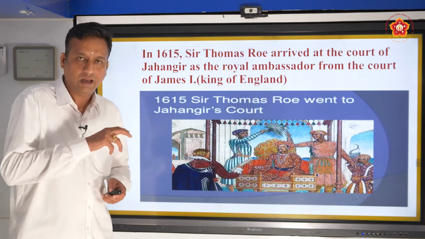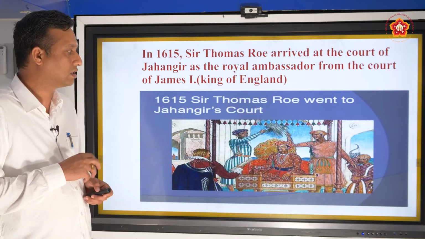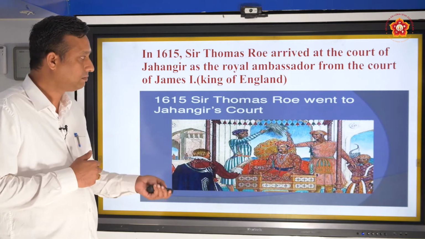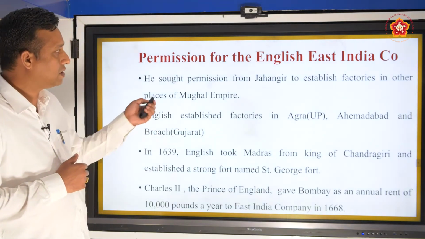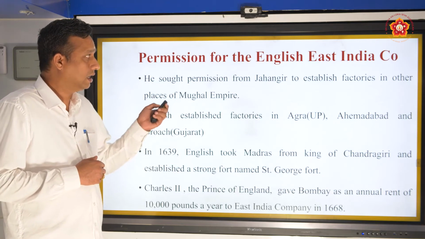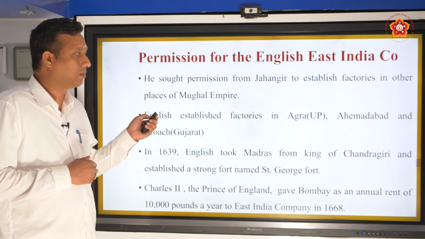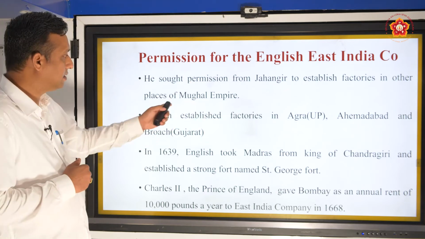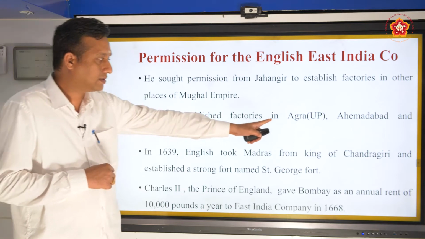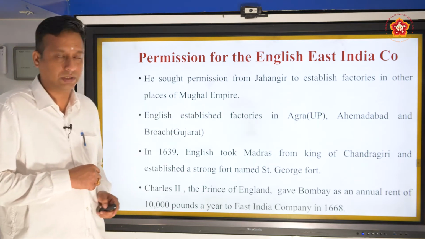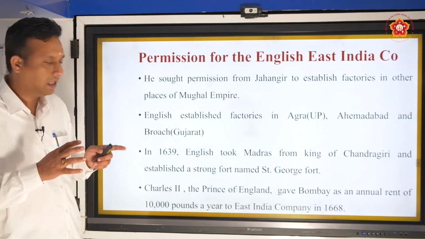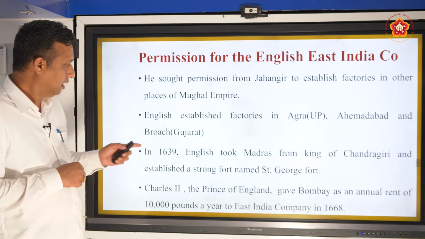At that point of time, the majority of India was controlled by the Mughals, and it was necessary to take their permission. So with the permission of Mughal Emperor Jahangir, the English East India Company established factories in different places of the Mughal Empire. For example, they started factories in Agra, in Uttar Pradesh, and in Ahmedabad and Bharuch, which are in Gujarat.